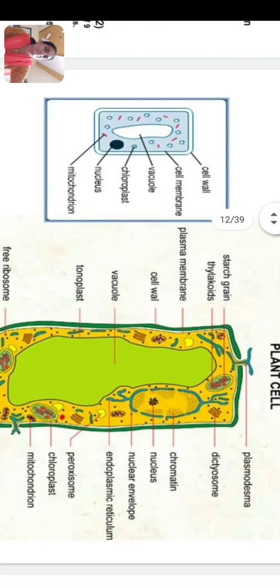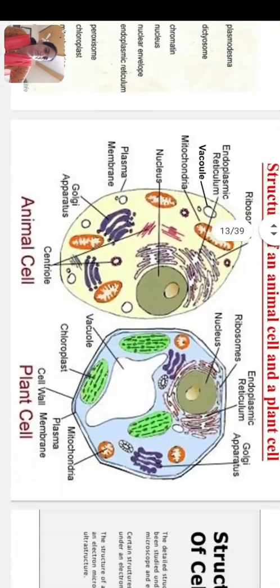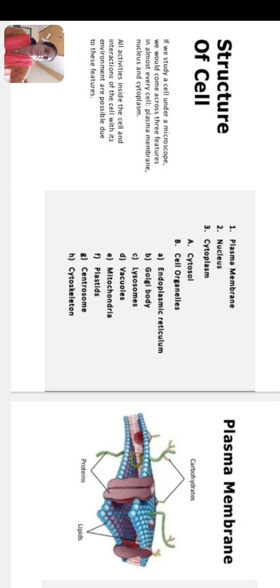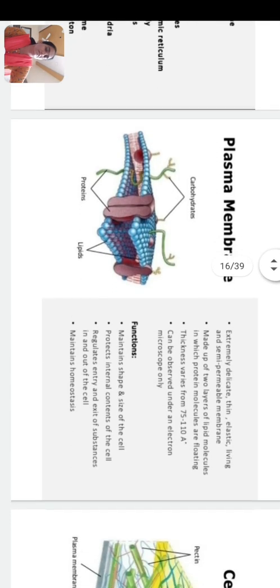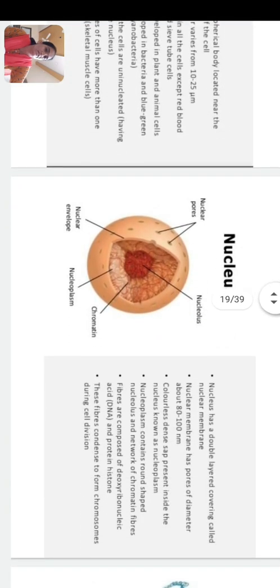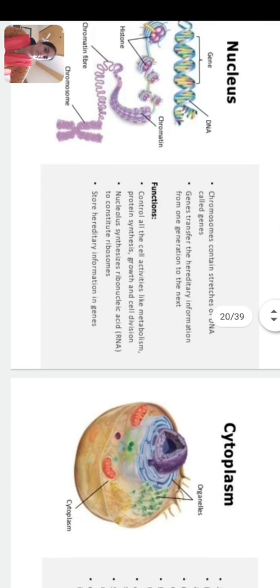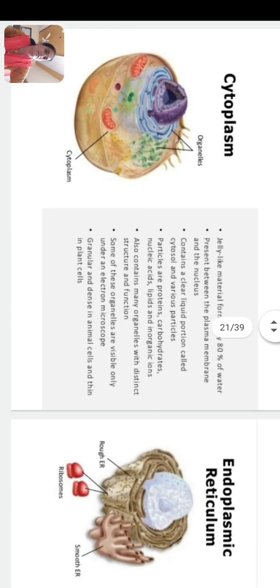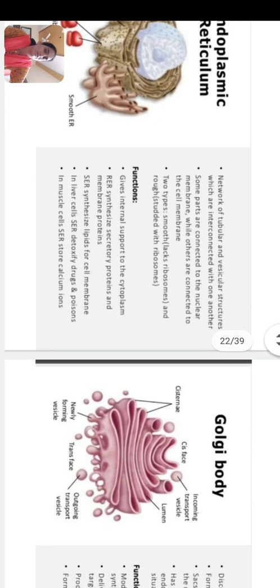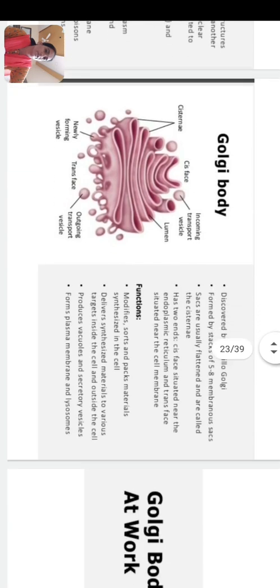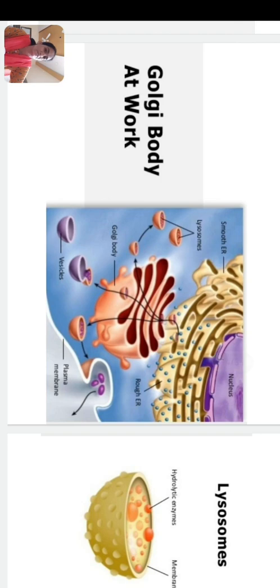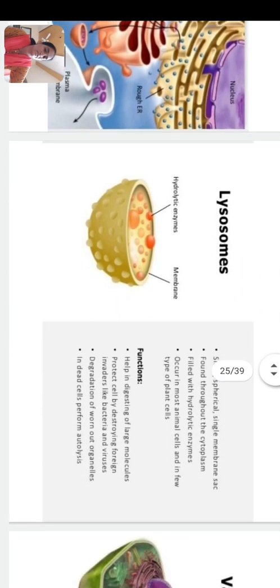animal cell, plant cell, structure of cell, various cell organelles. We started with the plasma membrane. Second is cell wall, nucleus, structure of nucleus, then cytoplasm, endoplasmic reticulum, types of endoplasmic reticulum and their function, Golgi body, network or association of Golgi body with endoplasmic reticulum and nucleus, lysosome,